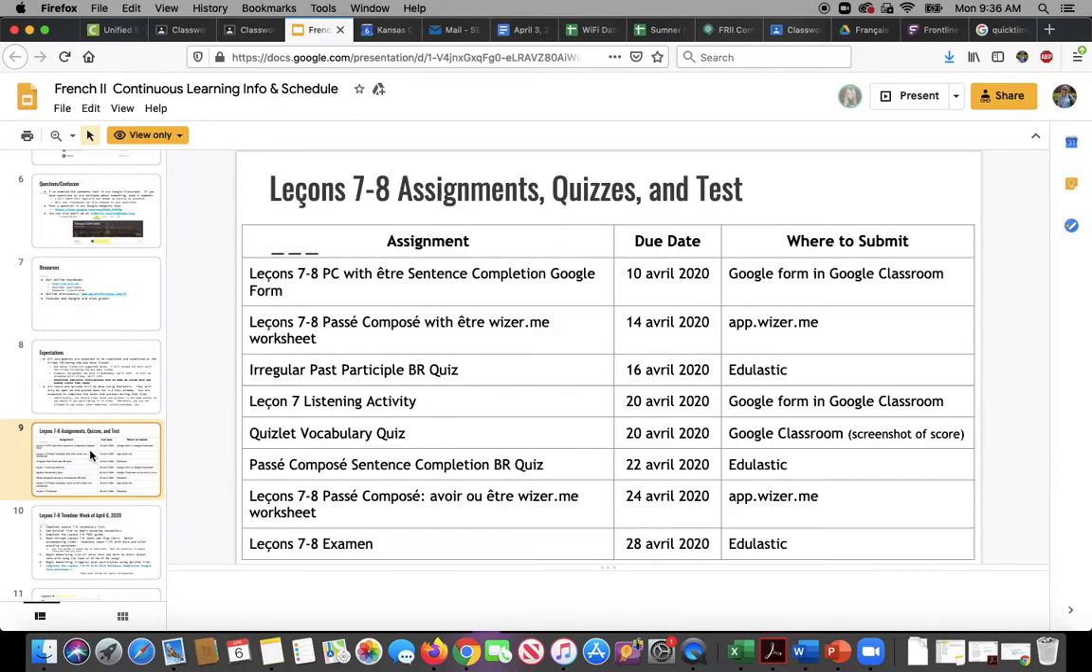First of all, this slide tells you all of the assignments and quizzes and tests and things like that that will be collected for points. Everything will be recorded point-wise in Google Classroom, not on Infinite Campus, because as you know, we've gone to a pass-fail system for second semester, so we will not be recording points in Infinite Campus. They'll just be in Google Classroom.